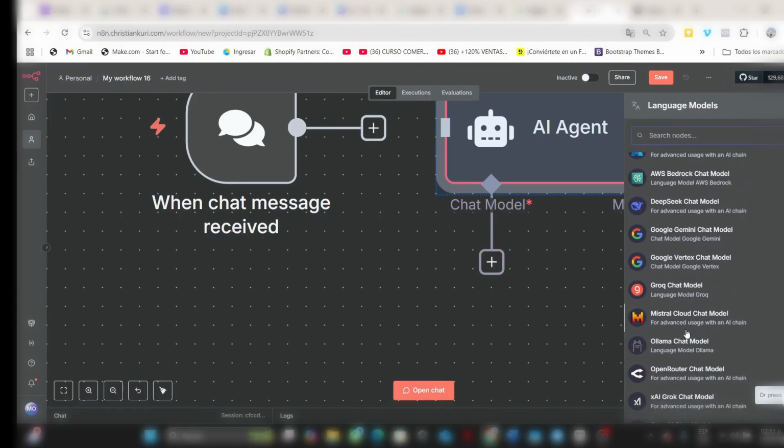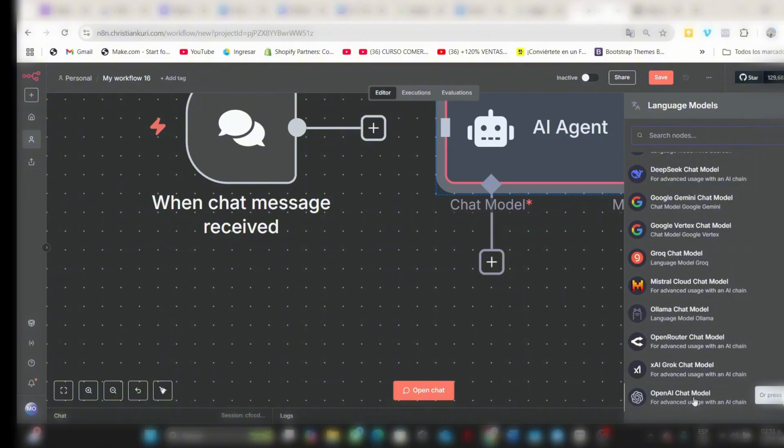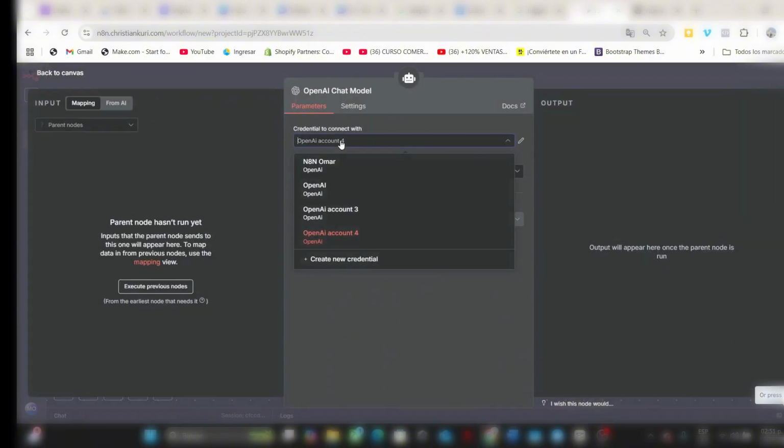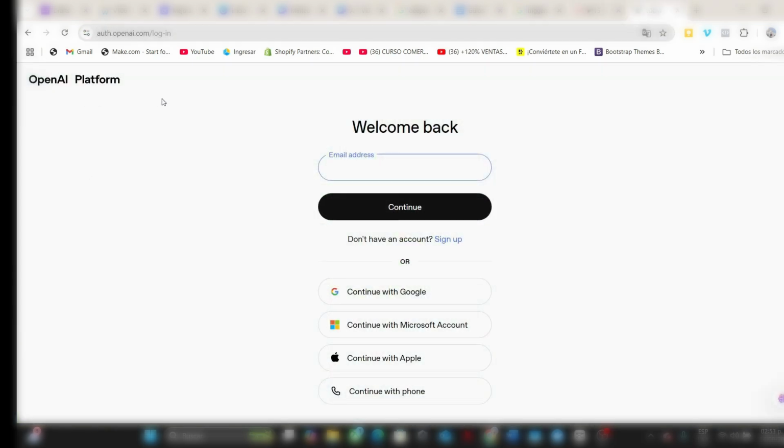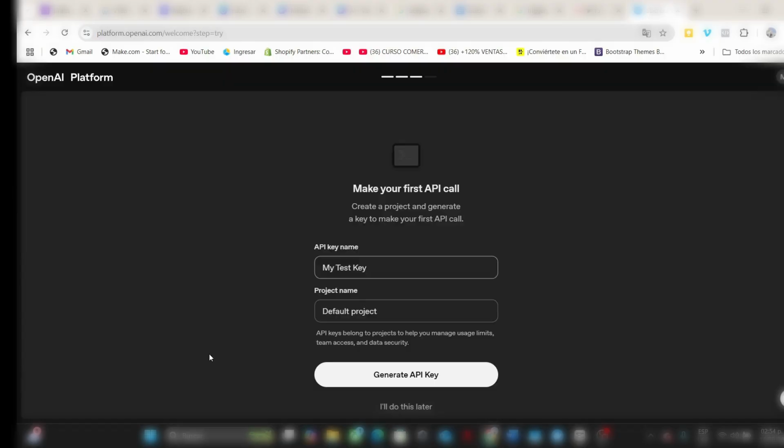Click here and all the available models appear. Choose the one you like the most. It will usually appear to you without any active credentials. To do so, you must click on Create Credential. The following window will open and you must go to the following link. Once on the OpenAI platform, you must open your account with an email and password. Right when you create your first OpenAI account, it will allow you to create your first API key.